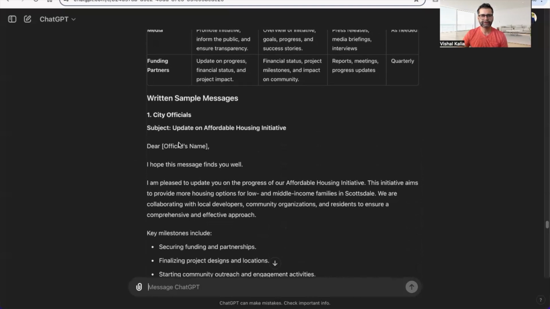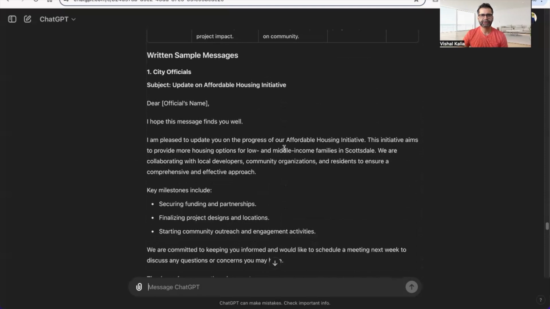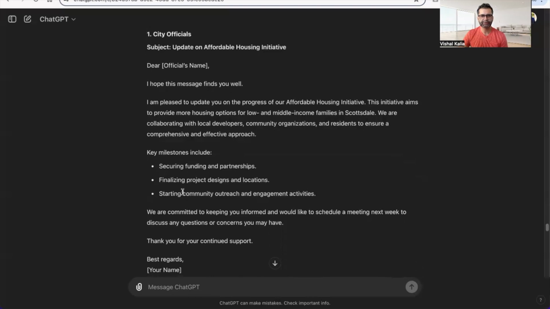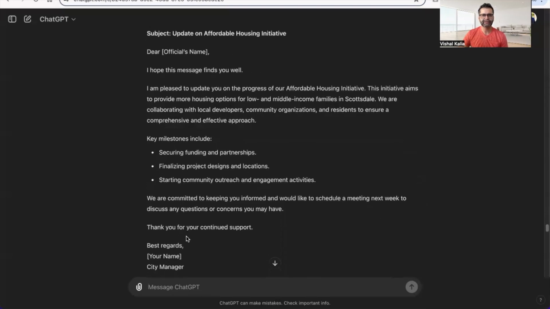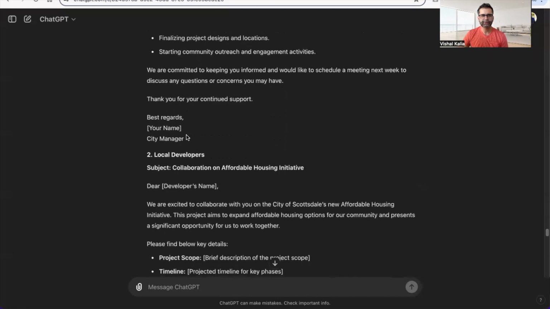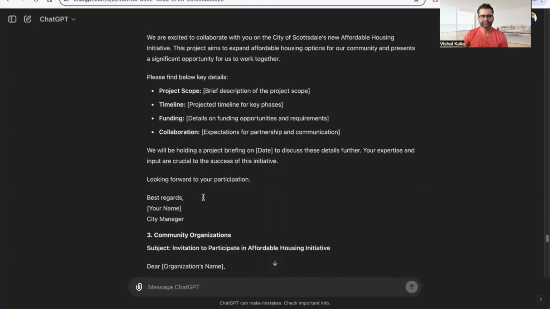So for city officials, give me a sample for an email. I hope this message finds you well. I'm pleased to update you on the progress of the affordable housing initiative. This initiative has hit a key milestone, securing funding partnership. So as you can see, it gives you a good template for the email that you can send to city officials. Now you scroll down. This is the email you can send to local developers. Like, dear local developer's name, please find below key details: project scope, timeline, funding, collaboration, right?